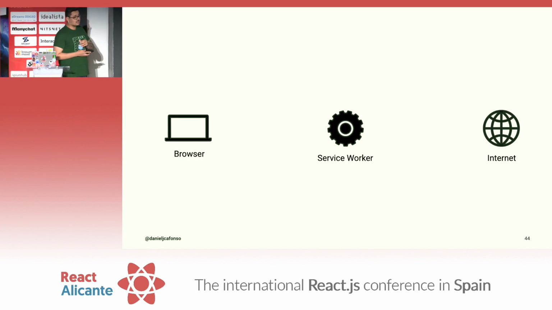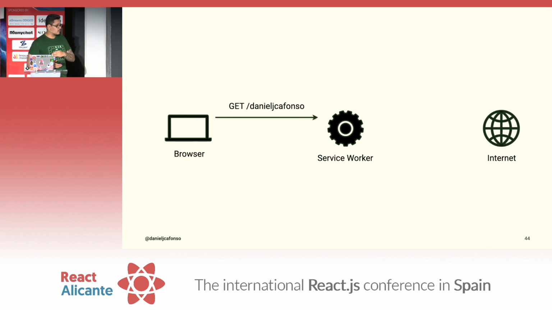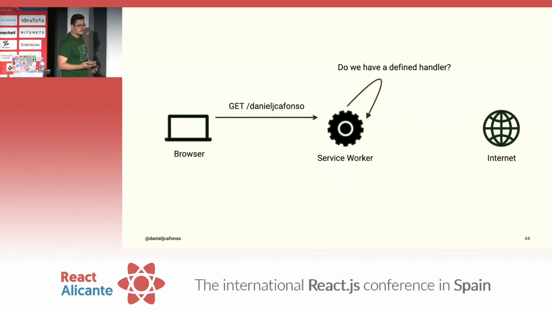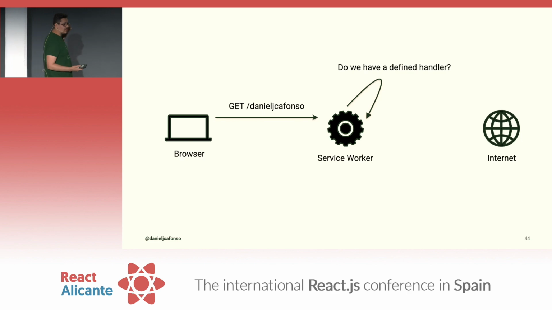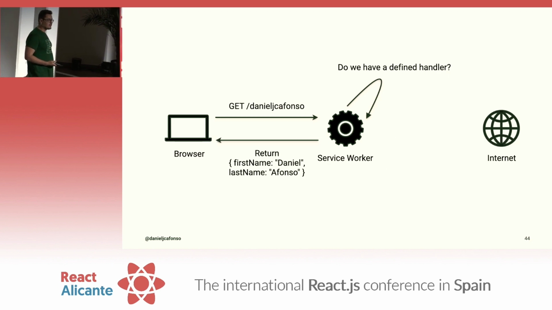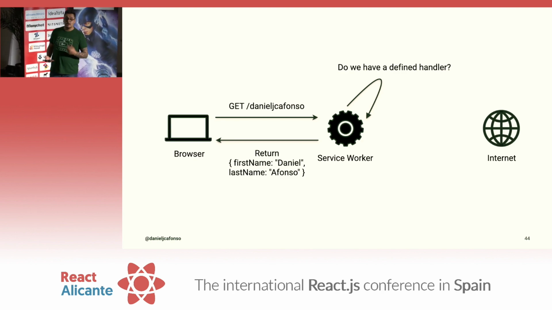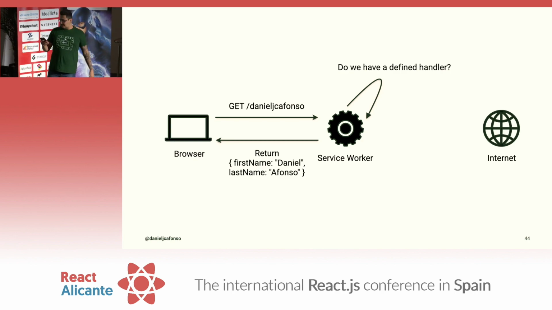So here we have a browser, a service worker, and the internet. Imagine that we have a GET request to Daniel JC Afonso, which is the request handler that we set up. What's going to happen is Mock Service Worker is going to intercept this thing. It's going to ask itself, do I have a defined handler? It checks the request handler, so we do, right? Inside of that request handler, what's the data that we have being returned? It's the JSON object, so it just returns this thing.